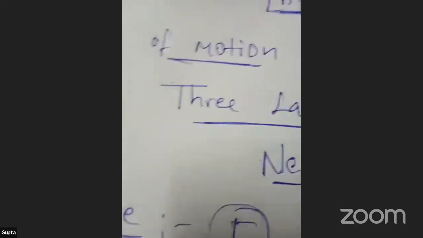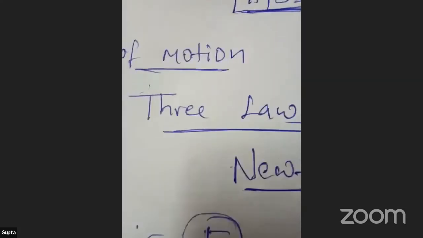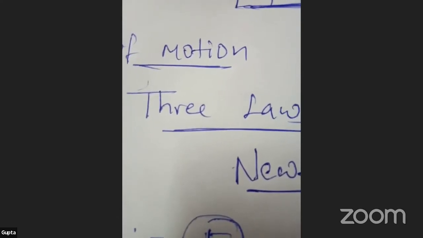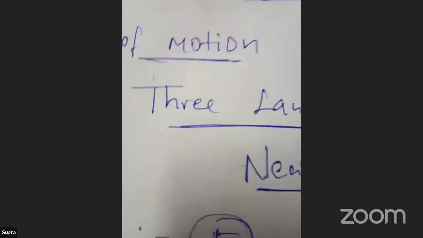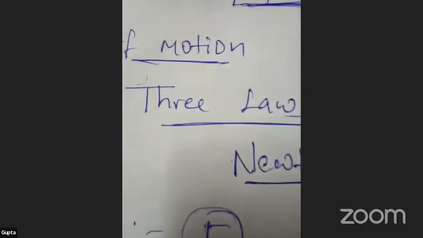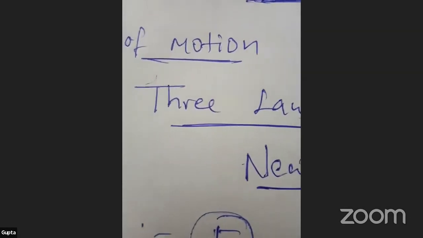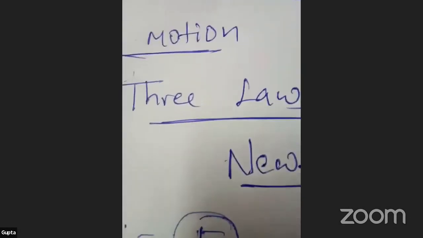One more example. You are firing the gun. So the trigger is there. You pull the trigger. Automatically, what is the action? Action is the bullet emitted from the gun towards the opposite direction. That is action. And the gun bouncing back towards you, that is reaction.